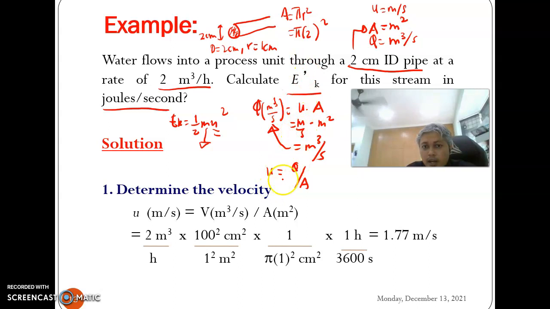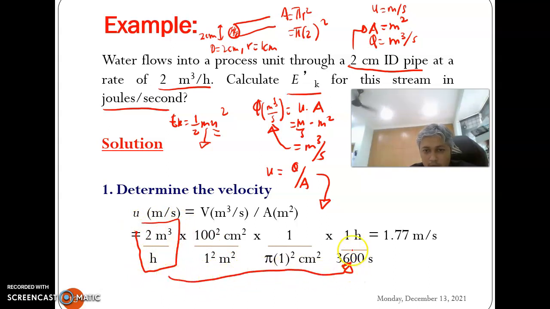If we go to this part, we know that 2 meter cube per hour needs to be converted in terms of seconds, so we multiply by 1 hour per 3600 seconds. This is the area in terms of cm squared, so we need to convert it.